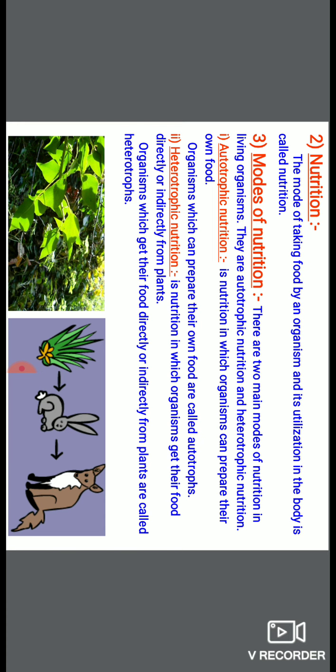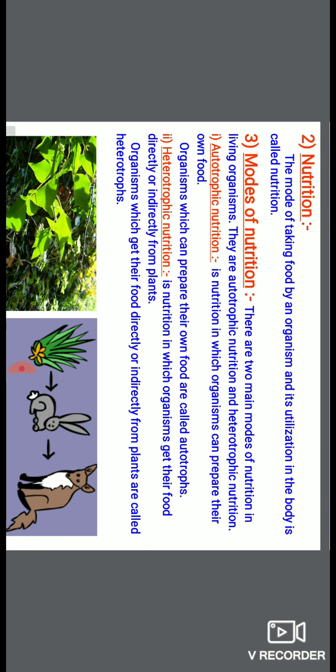Autotrophic nutrition is the nutrition in which living organisms synthesize their own food. They prepare their own food. The type of nutrition present there is autotrophic nutrition, and those organisms are known as autotrophs.